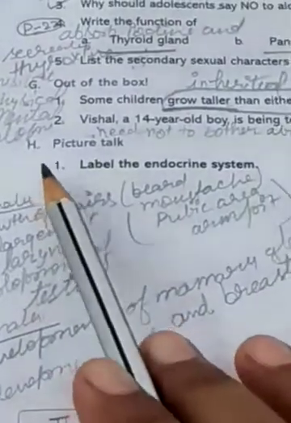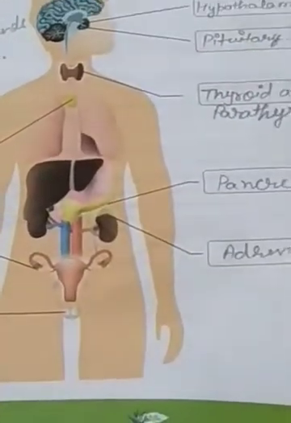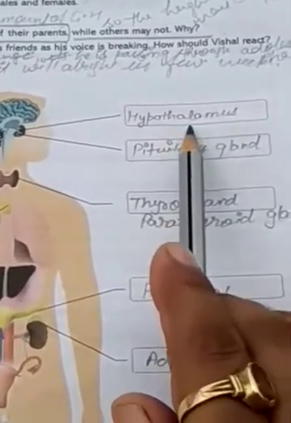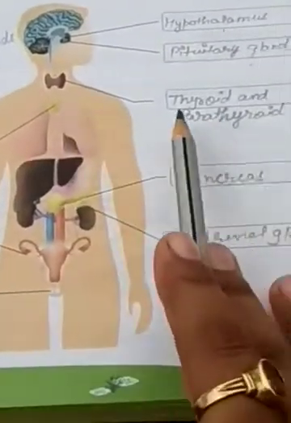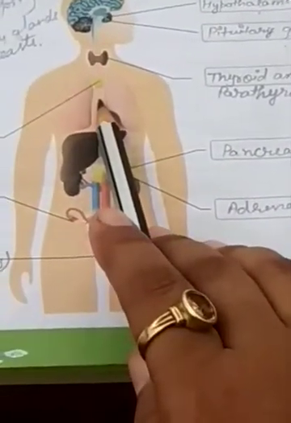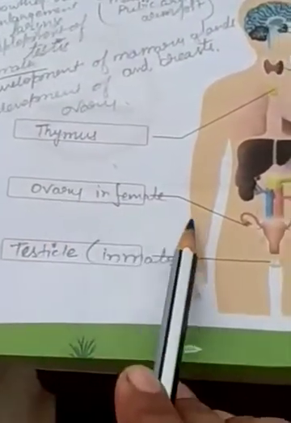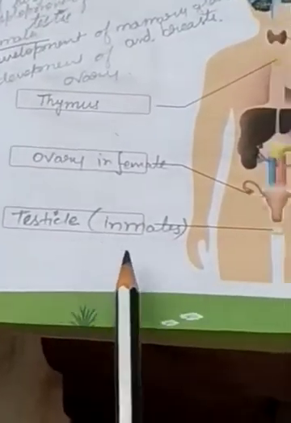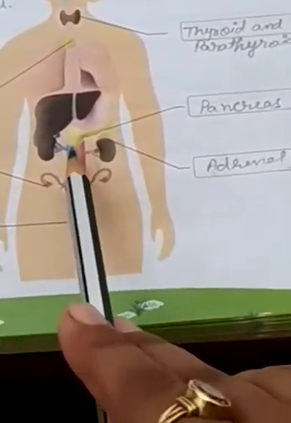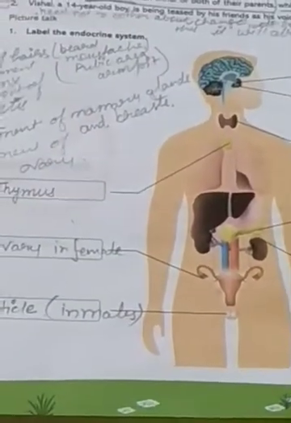Now exercise H. Here is a picture. Label the endocrine gland system. You have also seen this diagram in the chapter. Here we write first hypothalamus, second pituitary gland, then the third one thyroid gland and the parathyroid glands. Here it is the thymus, the ovary in females, this one is the testicle in males, and here the adrenal gland over the top of the kidney, and in the yellow color, the pancreas. So we complete this diagram.